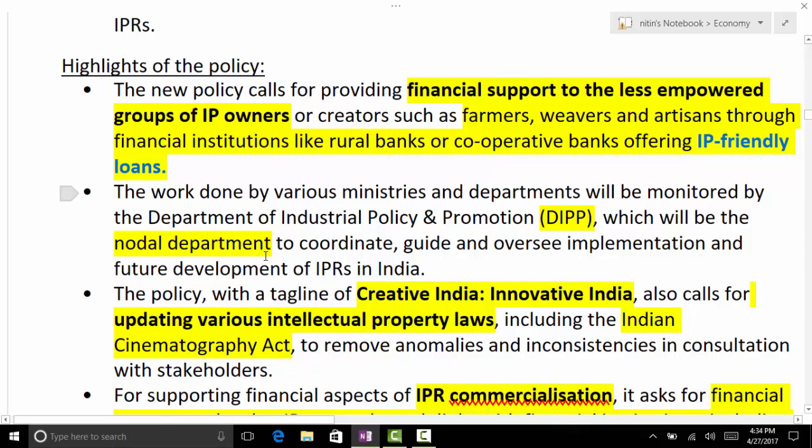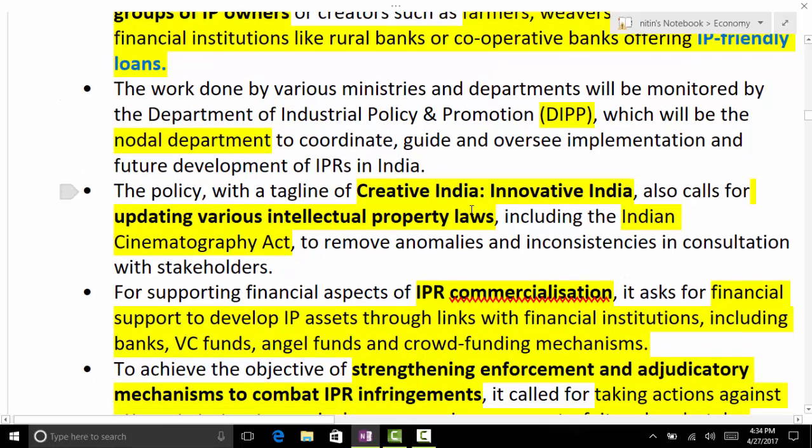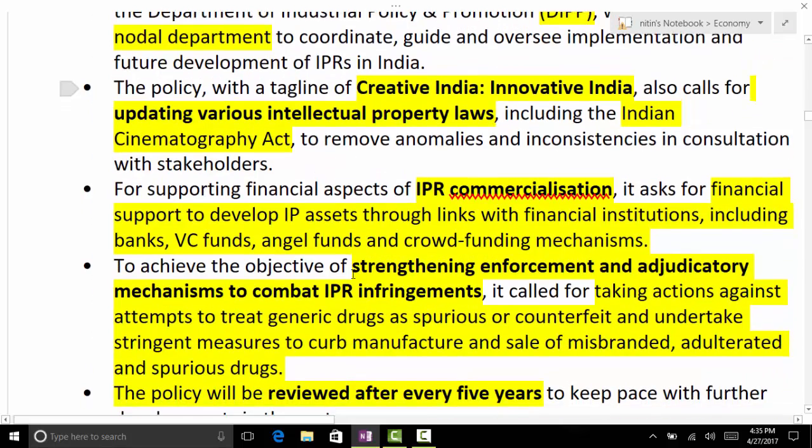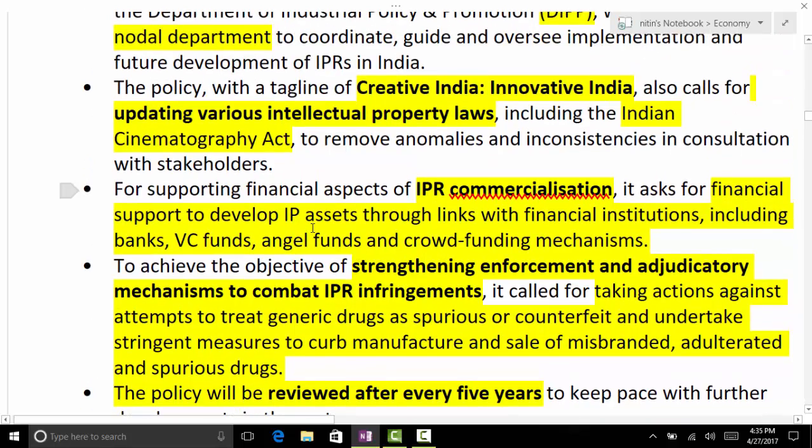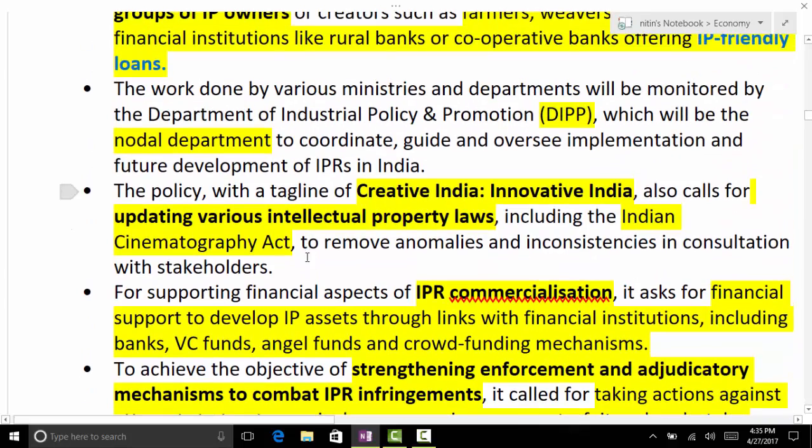DIPP will be the nodal department. The tagline is what? Creative India, Innovative India. This is the tagline. It subsumes various intellectual property laws. So this is in consonance with fundamental duties as well, no? Tell me. Scientific knowledge, yes, scientific temper.